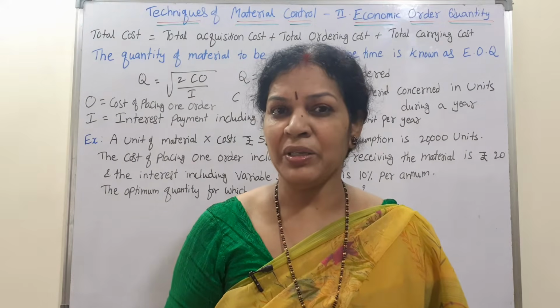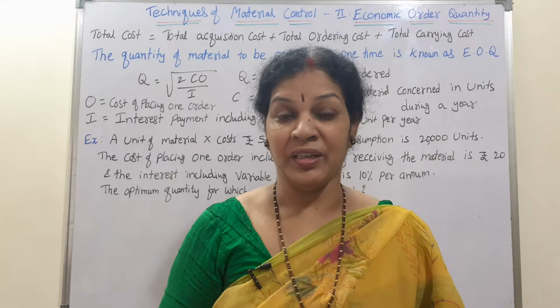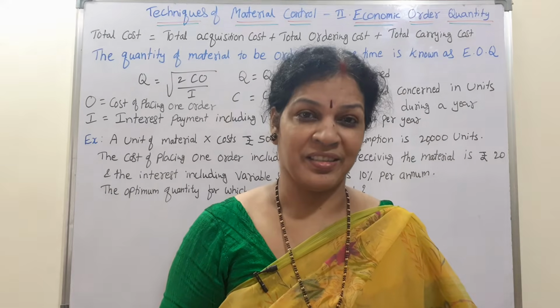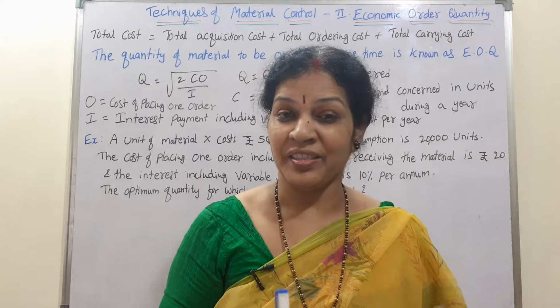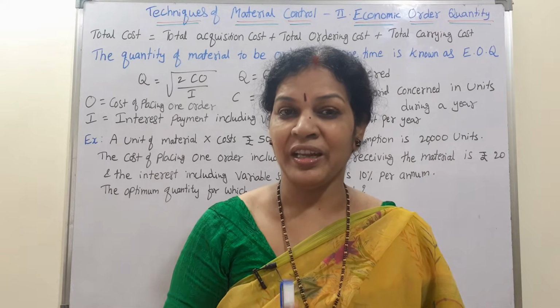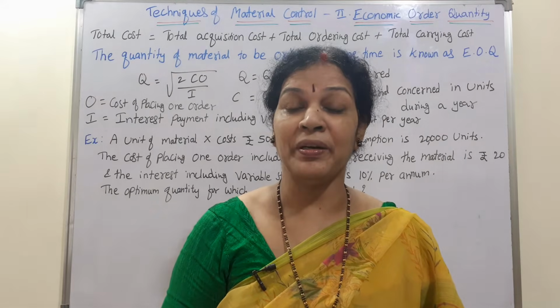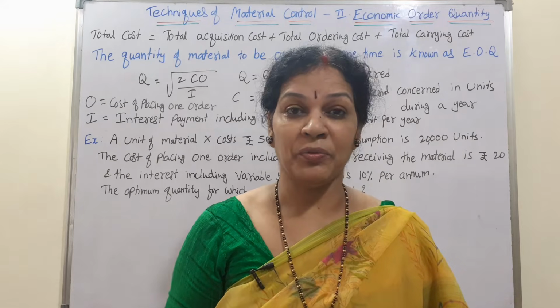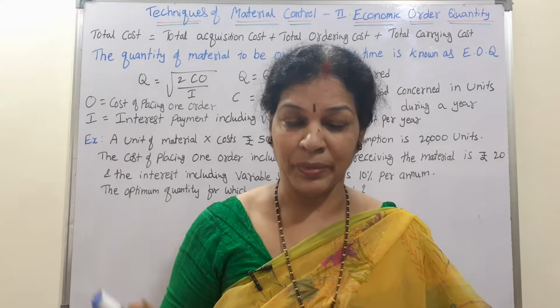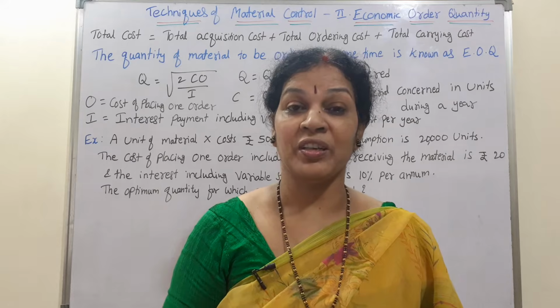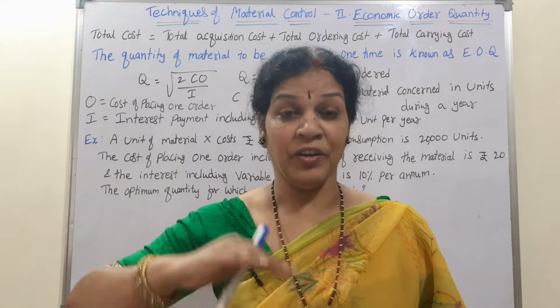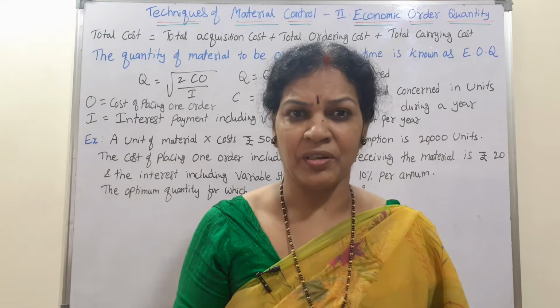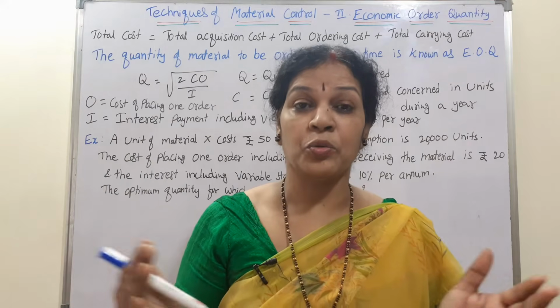Remember that whenever we are ordering material, if we order less, definitely there will be a shortage, which will be a break or stoppage of the consumption or manufacturing process of the product. If we order much more than that, then what happens?